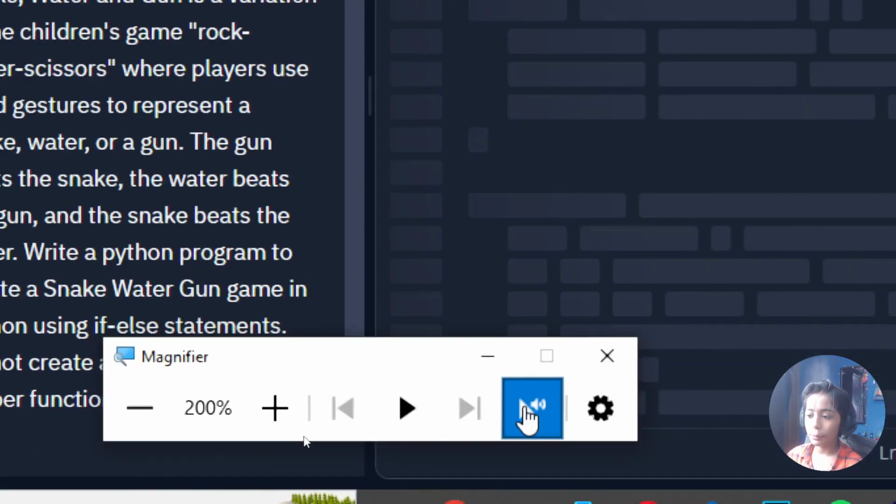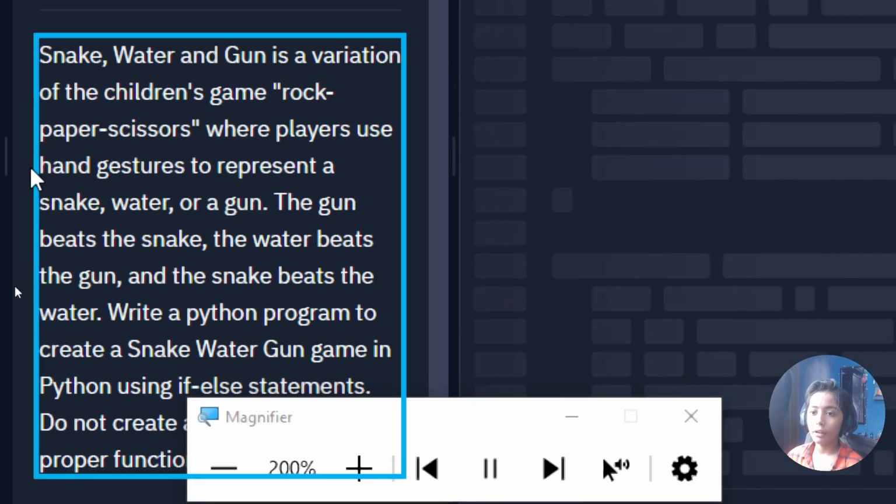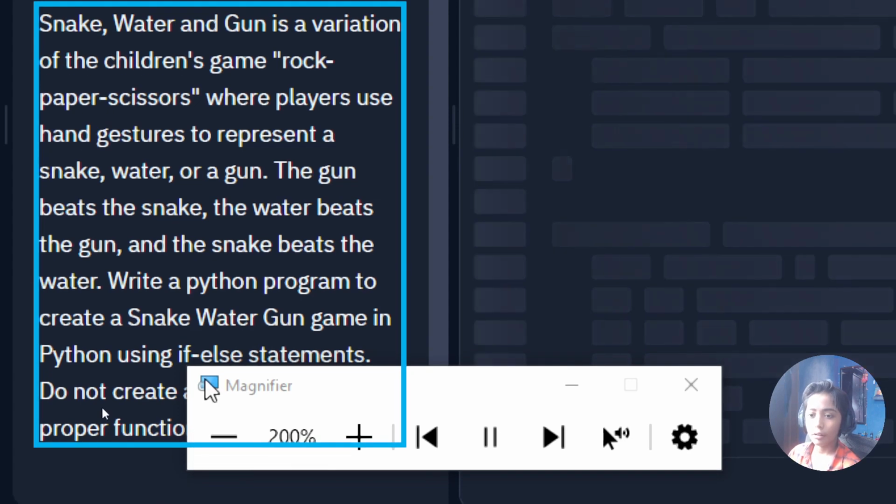Snake water gun game. Snake, water, and gun is a variation of the children's game rock, paper, scissors, where players use hand gestures to represent a snake, water, or a gun. The gun beats the snake, the water beats the gun, and the snake beats the water. Write a Python program to create a snake water gun game in Python using if-else statements.